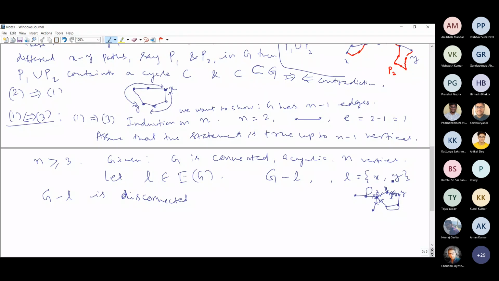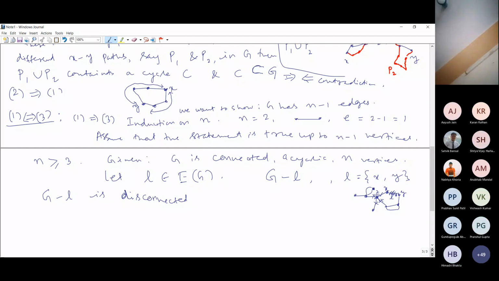We have already proved that the first and second statements are equivalent. Here I am using the second statement. Between x and y we have only one unique path, and that is exactly the edge between x and y.